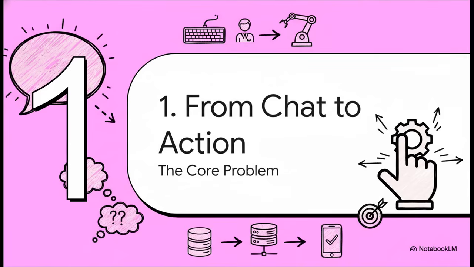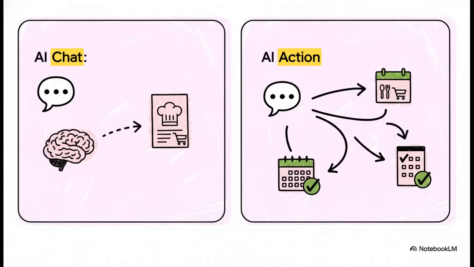Okay, so first up, from chat to action. Let's really get clear on the problem we're trying to solve here. What is the real difference between an AI that just talks and an AI that actually does something? This right here nails the current state of most AI perfectly. You ask it to plan dinner, and yeah, you'll get a great suggestion. But that's it. That's the end of the line.